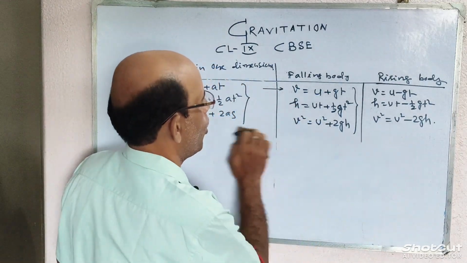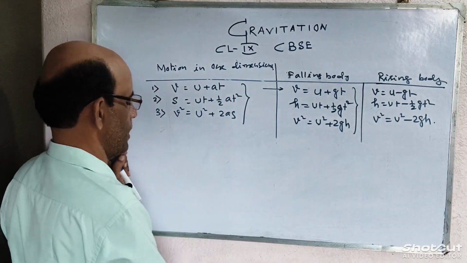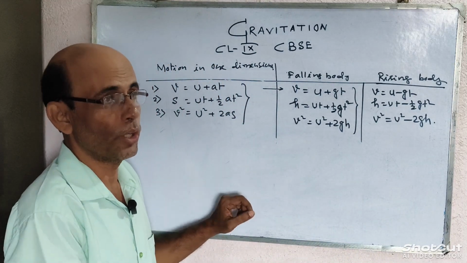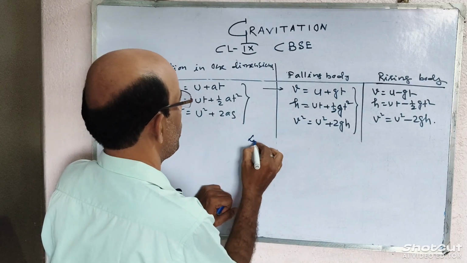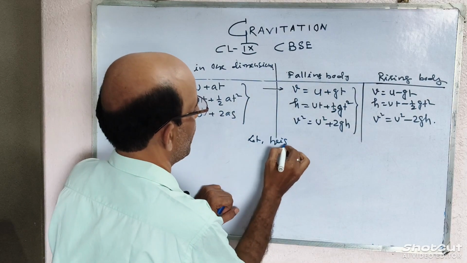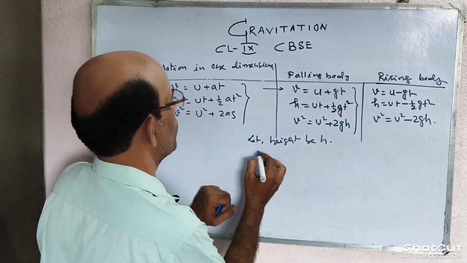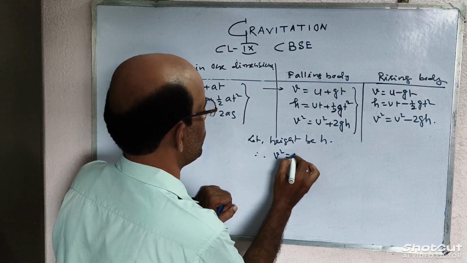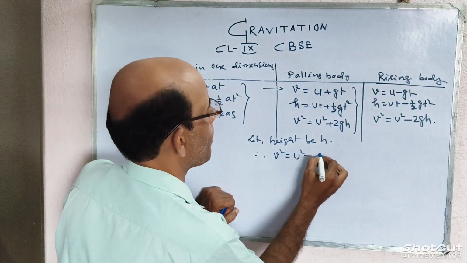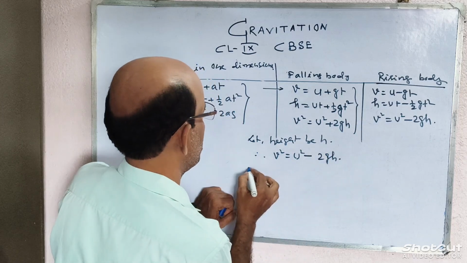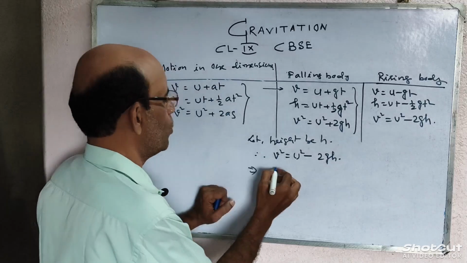Now, what will be the maximum height of a body and what does it depend on? If a body is thrown upward, let the maximum height be h. Therefore, V square is equal to u square minus twice g h in case of rising body. At the maximum height, V will be 0.